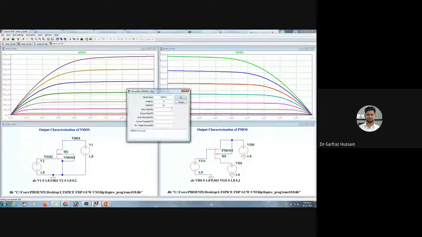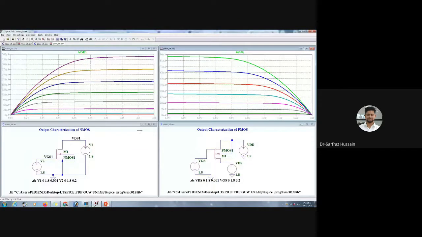We will do the parametric analysis, also for the inverter, and see what happens to the output characteristics when we change the width of the NMOS, and when we change the width of the PMOS. We'll see how to calculate the power in an inverter, and also what happens to our inverter circuit if we put different loads.